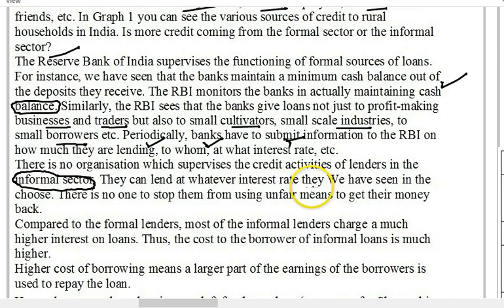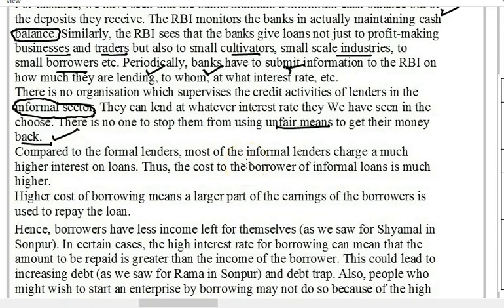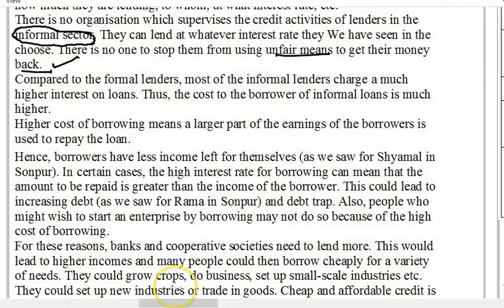At times, they charge 5% per month, almost 60% per year. There is also no one to stop them from using unfair means to get their money back, muscle power, or many other things. So things are pretty bad as far as the informal sector is concerned.